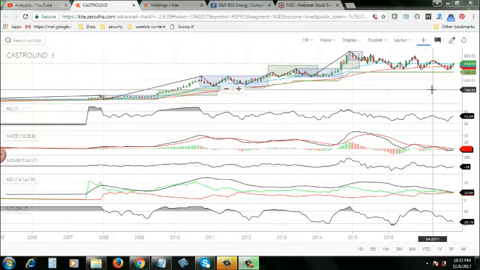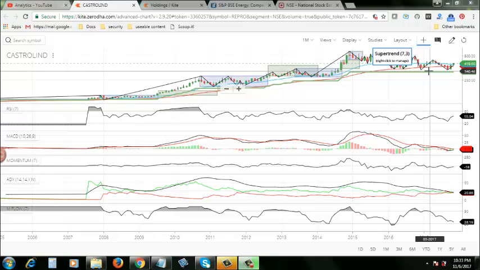But this stock has been in the news. Occasionally there are blips, like you can see these green candles here and there. Whenever a price rise happens, it comes in the top 10 stocks that have been rising on that particular day. But overall, if you look at the big picture of the stock, it is going down.